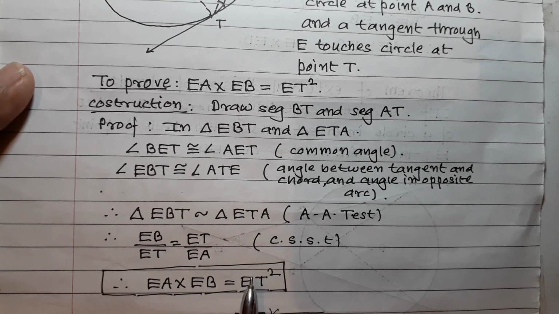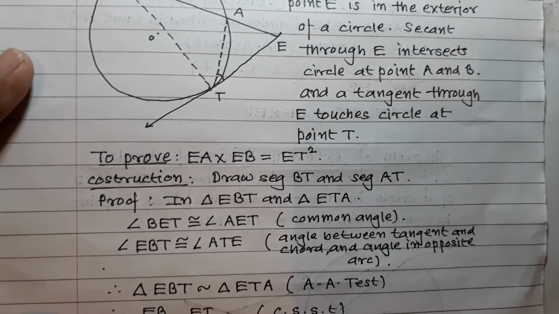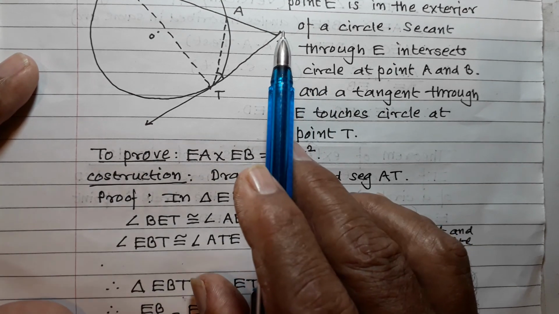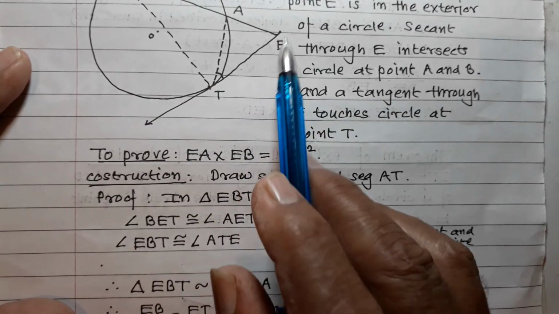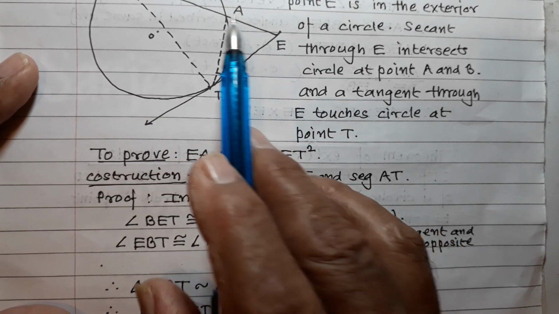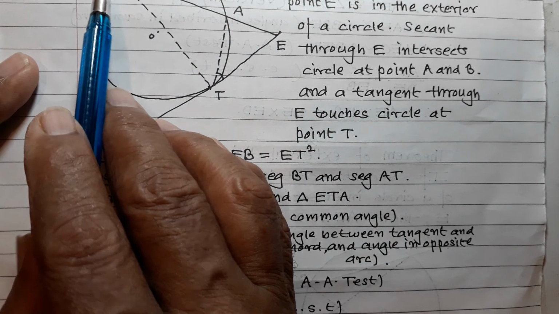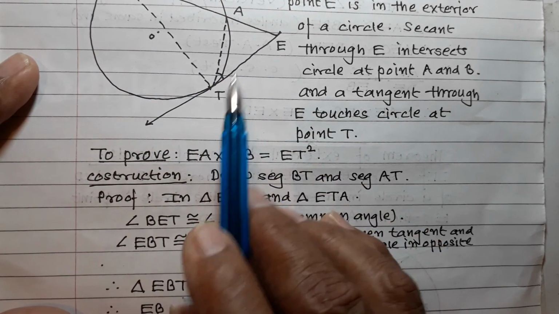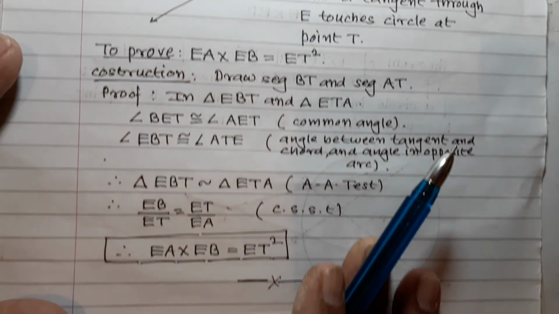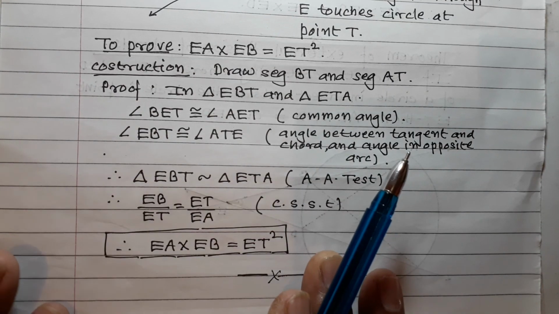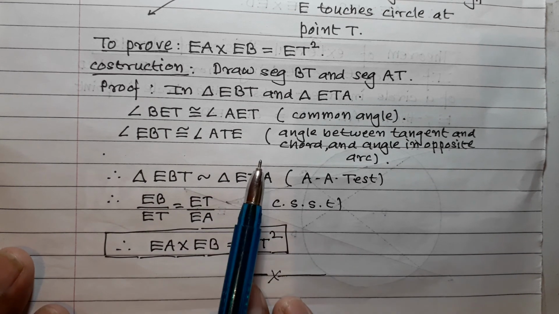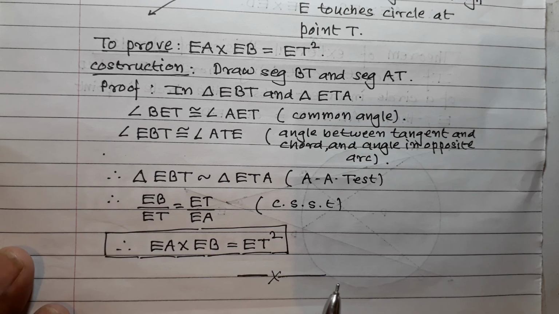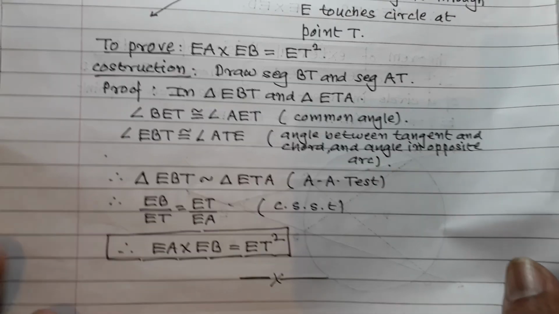Now this proof you try to remember in this way. This is about the external point. This is common to tangent and secant. So start from E: EA into EB is equal to ET square. Now go through this theorem again so that you understand. Now today it is enough. Thank you for watching this video.